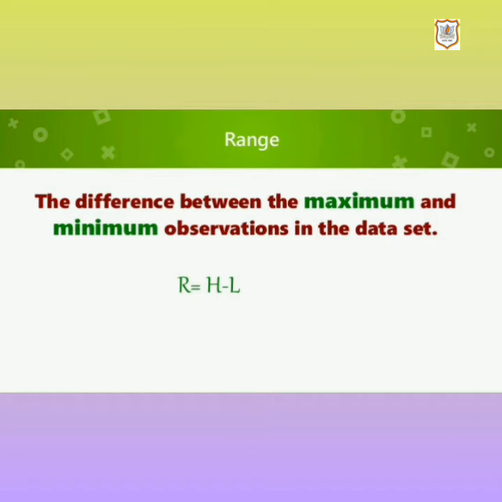First is range. Let's read it. The difference between the maximum and minimum observation in the data set. That means the difference between the highest and the lowest observation of the data is called range, and it is denoted by R. So R equals H minus L, that means R equals highest observation minus lowest observation.